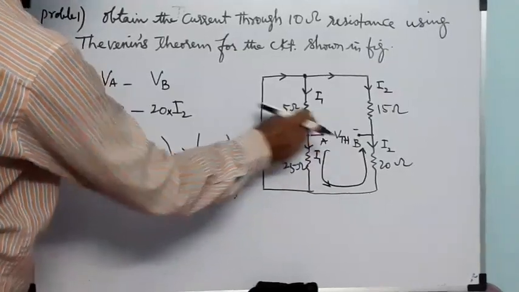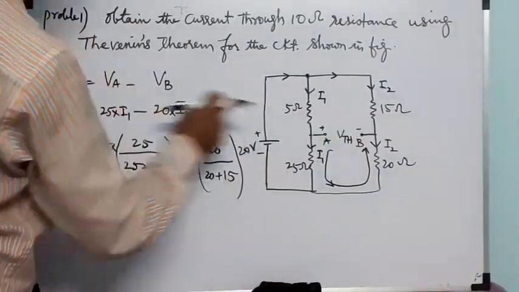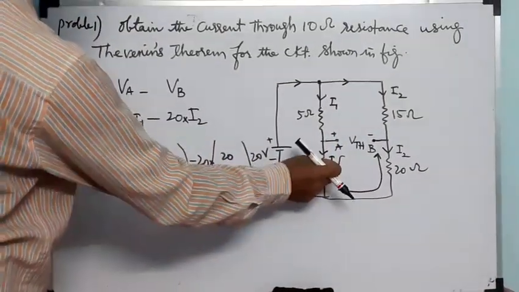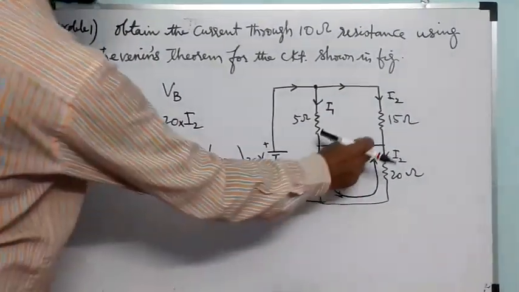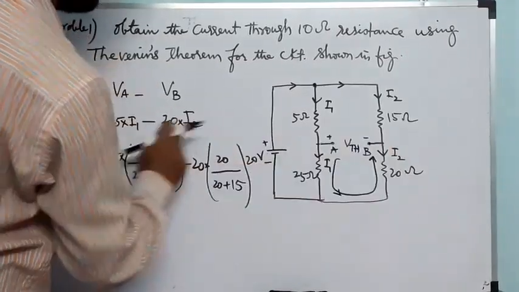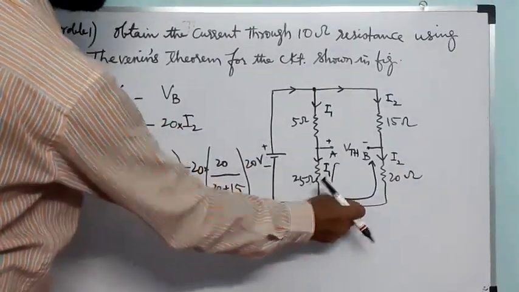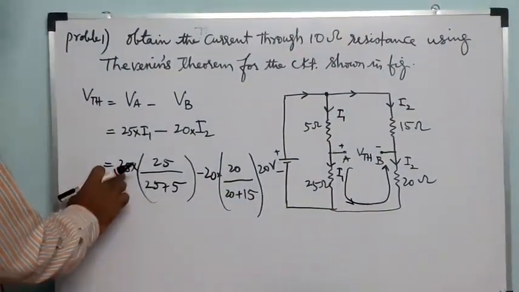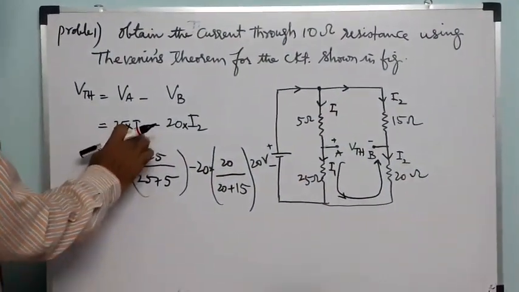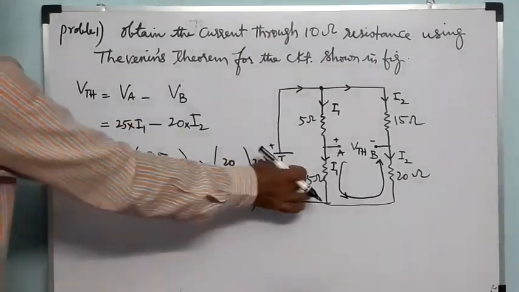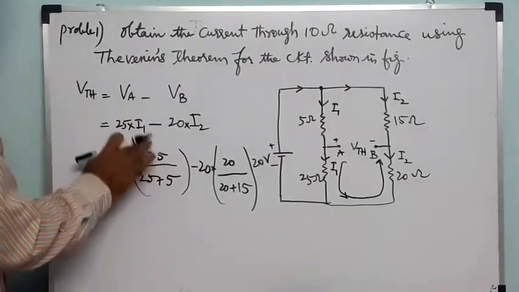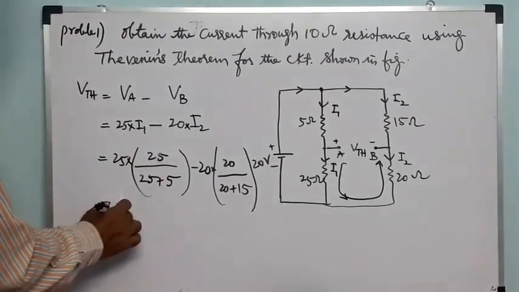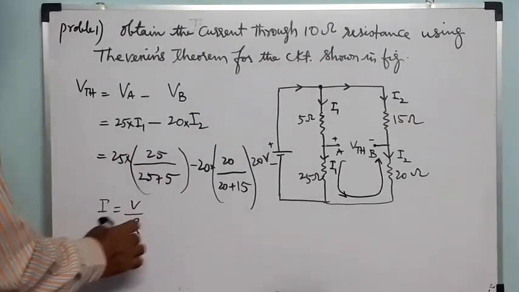So this is VA and this is minus VB. VA is 25 into I1 minus 20 into I2. In between there is no resistance, just a wire is connected here. So how to write the I1 value? 25 is already there. How to write I1? I1 means current, and current means voltage by resistance.